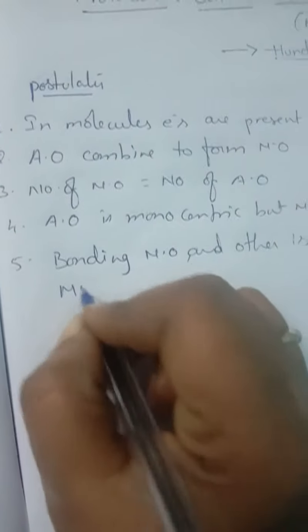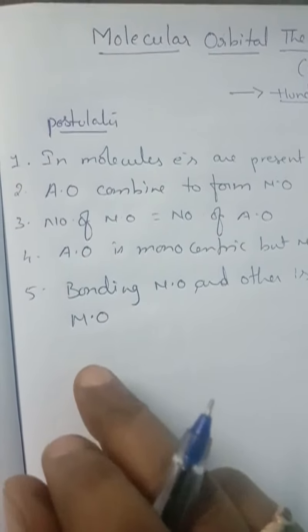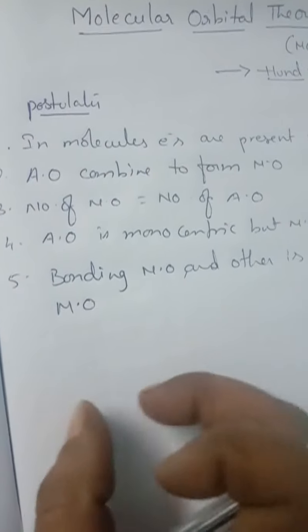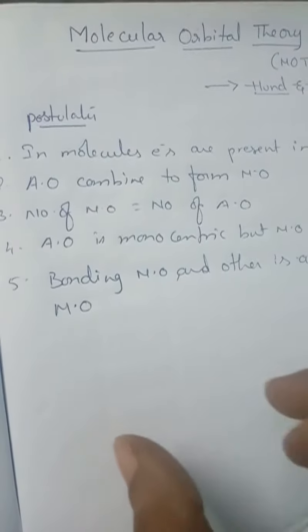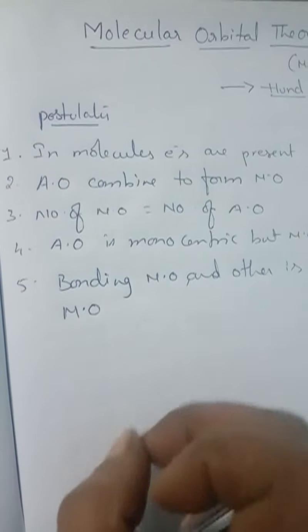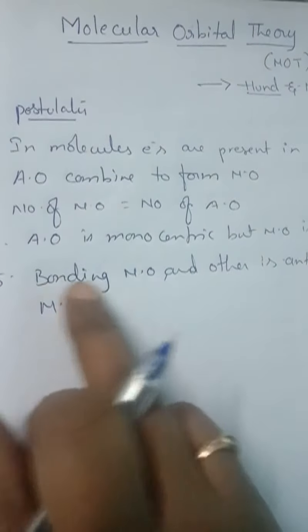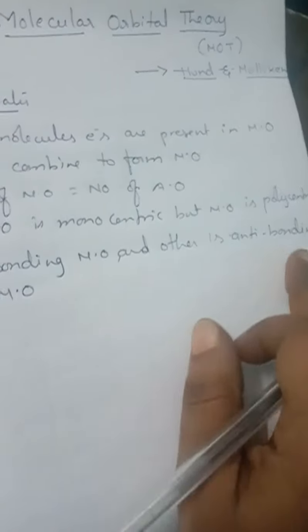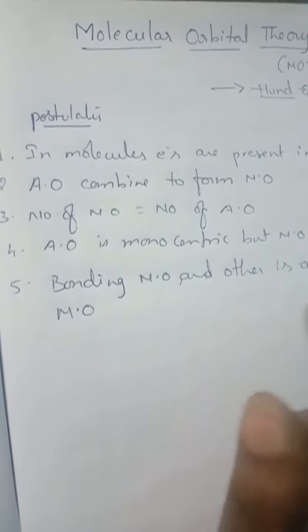So when two atomic orbitals combine, two molecular orbitals are formed: one will be bonding and the other will be anti-bonding.